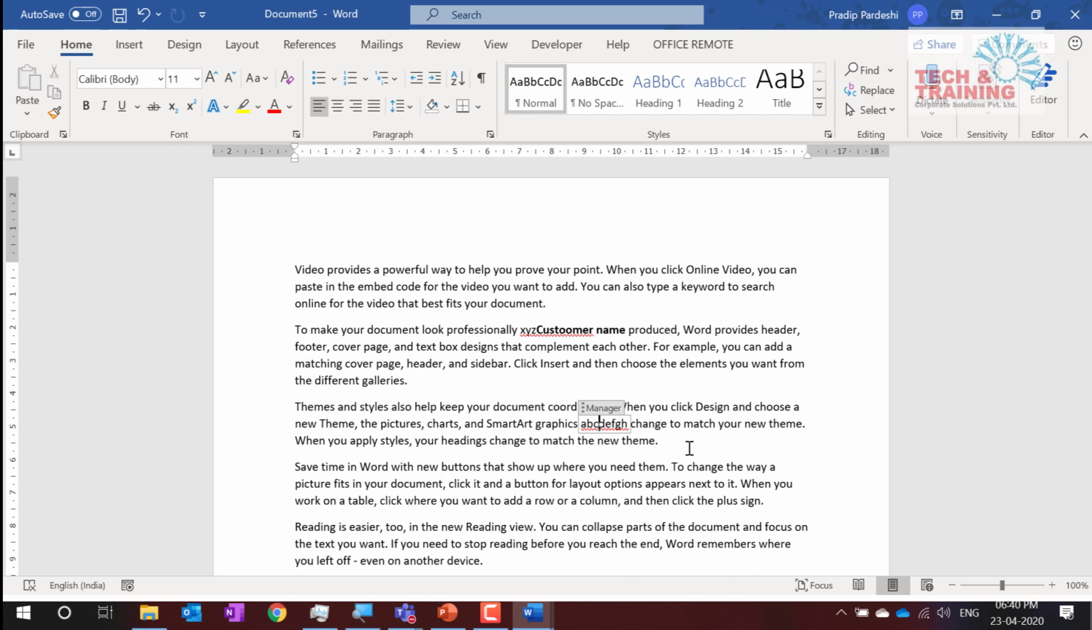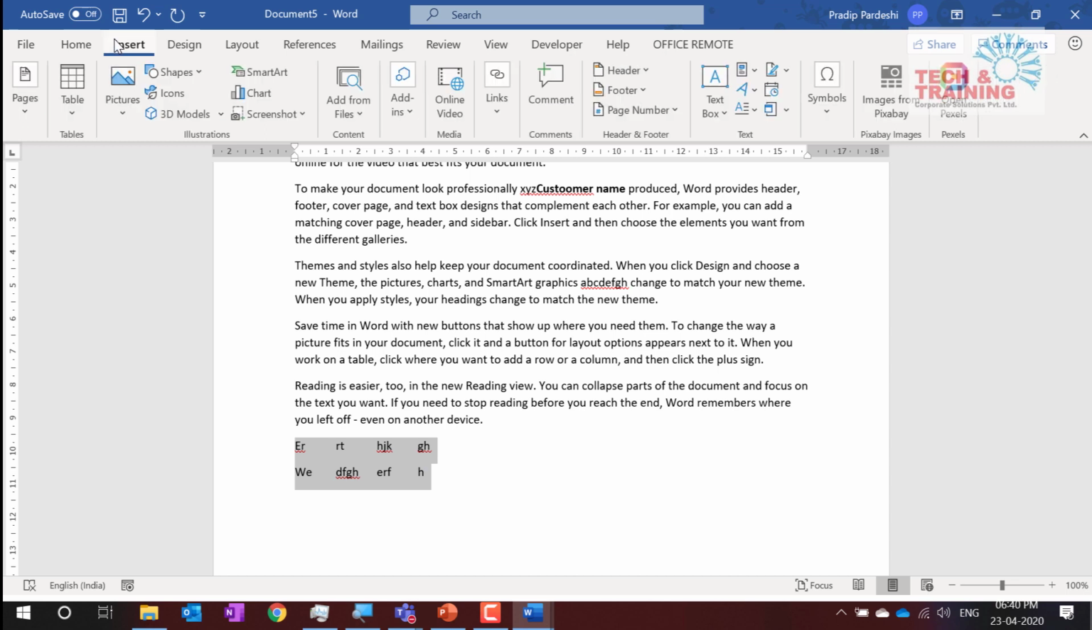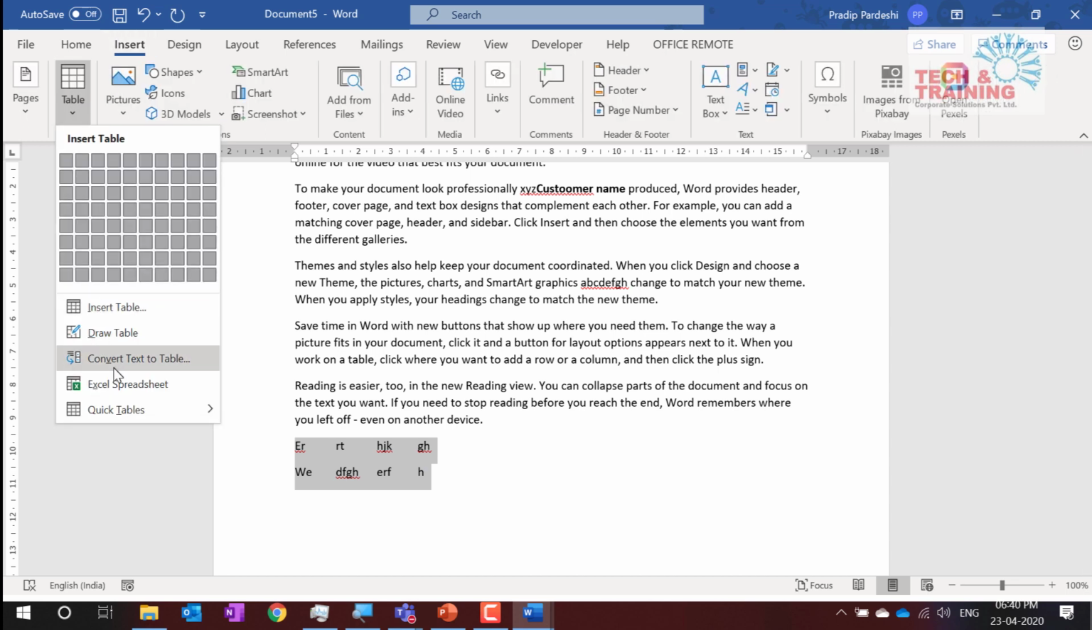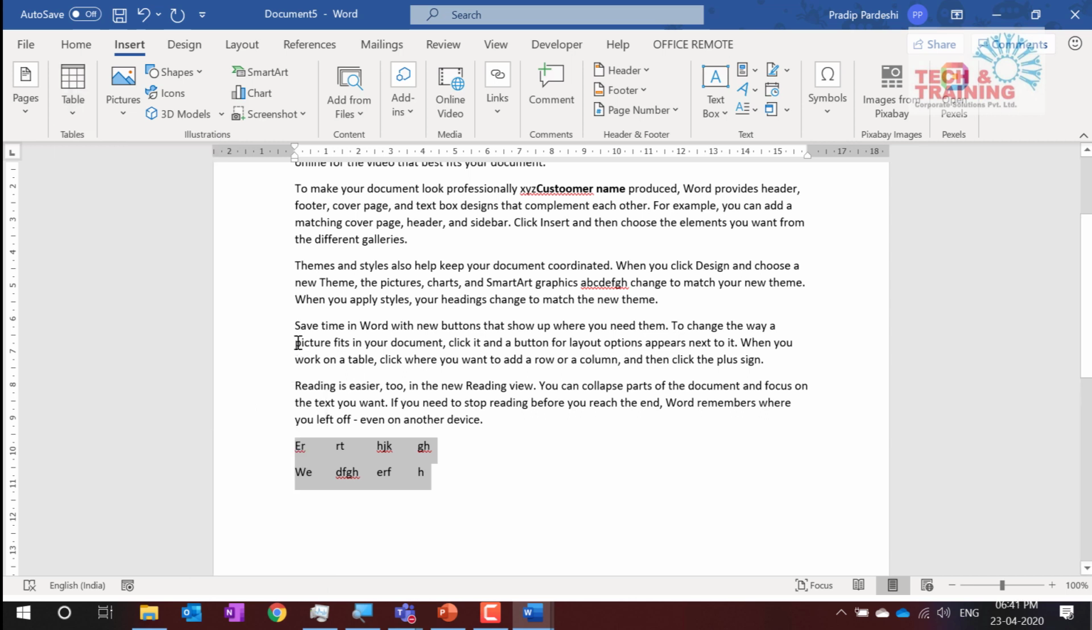Can you explain text to table? So your text has to have the proper tabs like this. You can select this option, go to insert, table, and convert text to table. Automatically this option will give you the table.